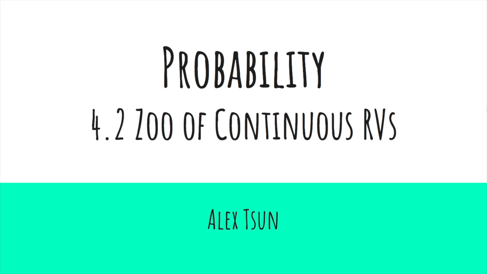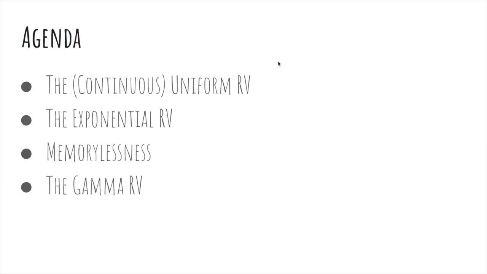In this video, we'll talk about the zoo of continuous random variables. We'll talk about the continuous uniform, the exponential, the memoryless property, and the gamma random variable.